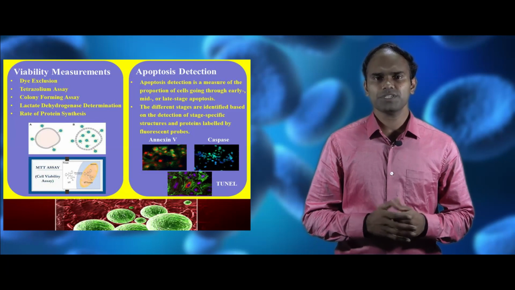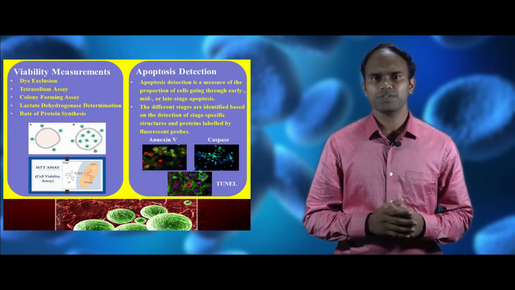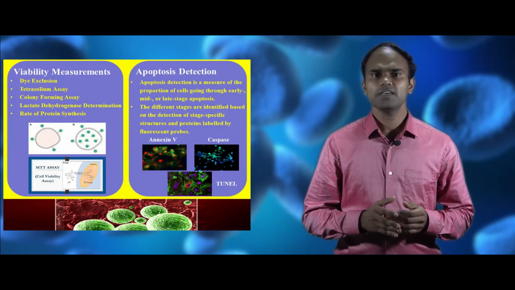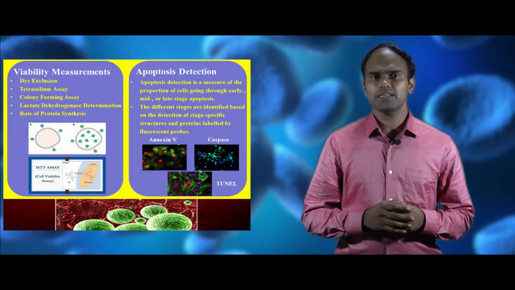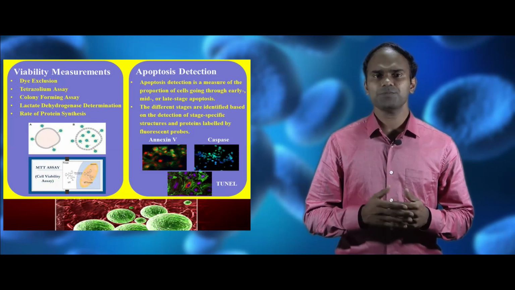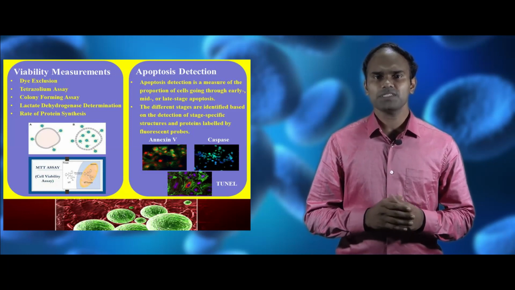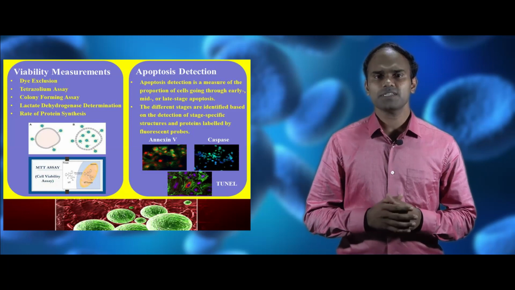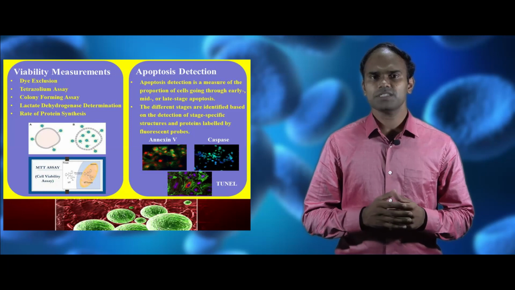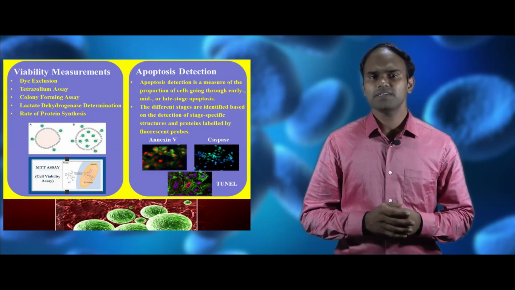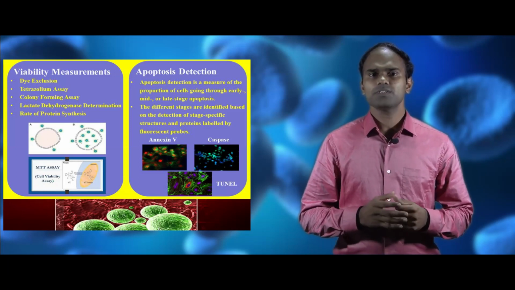Apoptotic detection is a measure of the number of cells undergoing different stages of apoptosis, which include early, mid and late stages of apoptosis. This can be done by determining the stage specific structures and proteins associated with fluorescence labels. Apoptosis detection assays include annexin V, caspase and TUNEL assays.